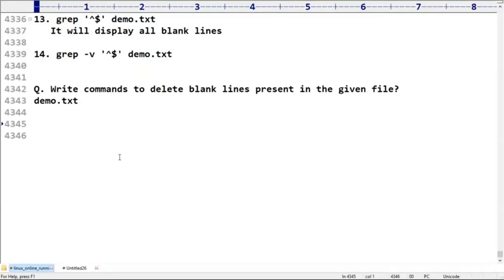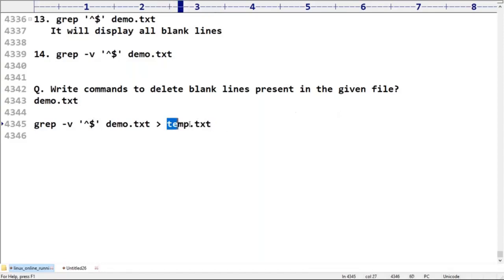Please confirm. What commands do we require to use? Very simple, sir. To delete the blank lines, I don't want blank lines. What I will take is all the remaining data except the blank lines. Can you please save it to temp.txt. Now temp.txt contains non-blank lines, correct or not?